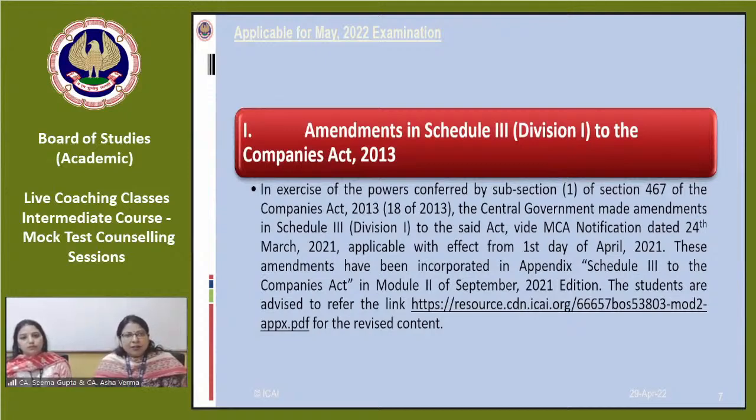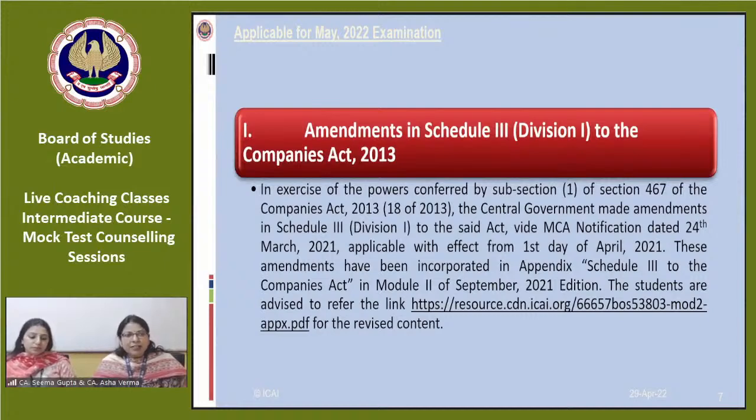It is very important to refer to the amendments, because if we are reading from material that is not updated, that will not serve the purpose, and we will lose marks because of that. All the updated material is hosted on the ICAI website. We can also show you how to access the website if you want.